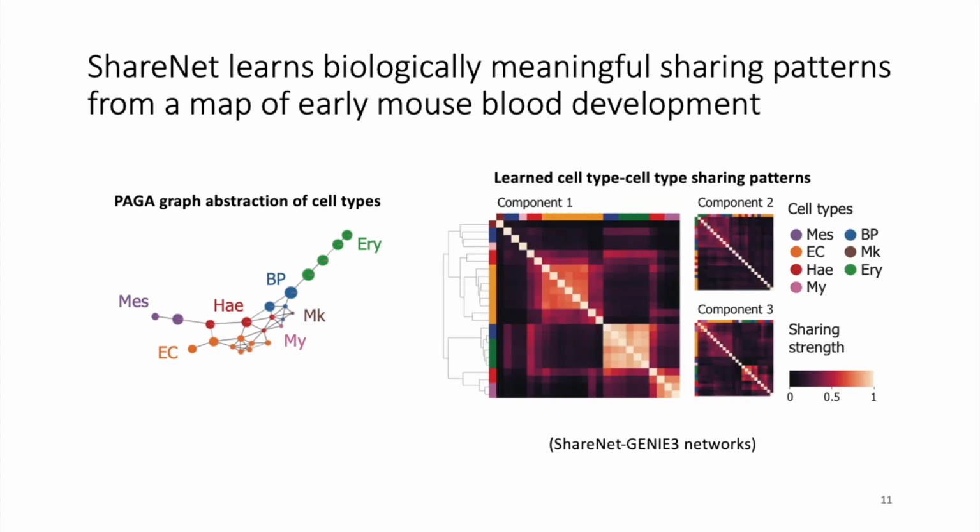Like before, we see that the cell type sharing patterns automatically learned by ShareNet cohere with the expert annotated cell type labels, as well as the underlying developmental trajectory. Cell types that are annotated with the same general cell type label have stronger sharing patterns with each other, and cell types that are proximal to each other in the trajectory also tend to have stronger sharing patterns with each other.